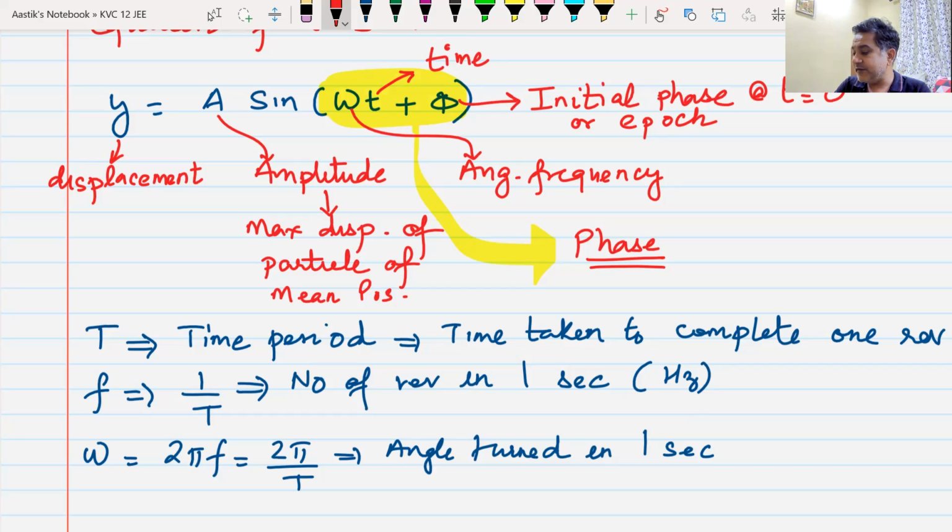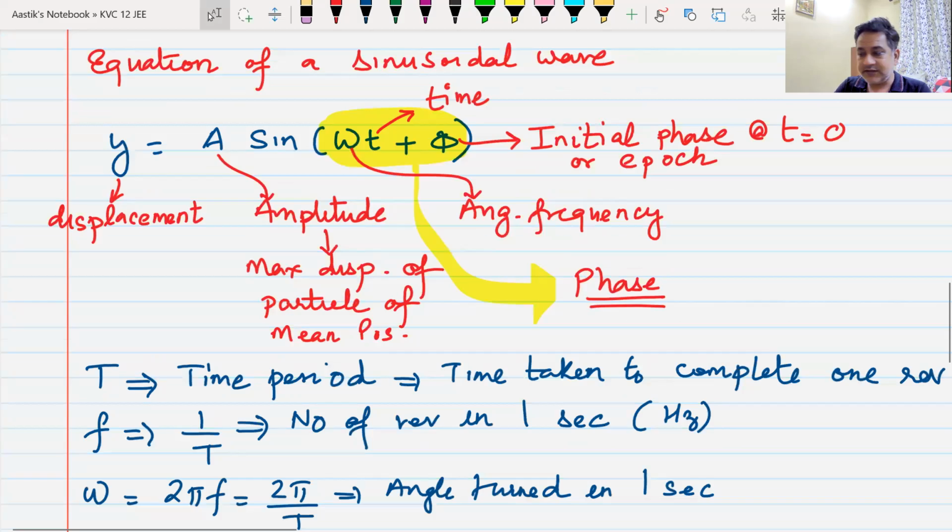Sinusoidal means sine wave. Equation of a sinusoidal wave, sine wave, nothing else. Okay? Yes, sir. Is it visible to everyone now? Yes, sir. Okay, I'll give you 1 minute to note this down. Completed, sir. Everyone has completed this? Yes, sir.